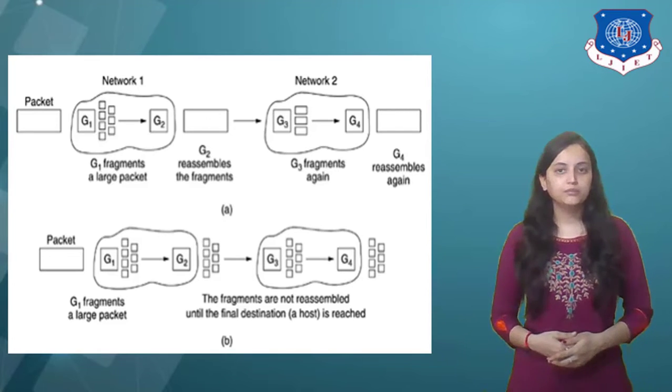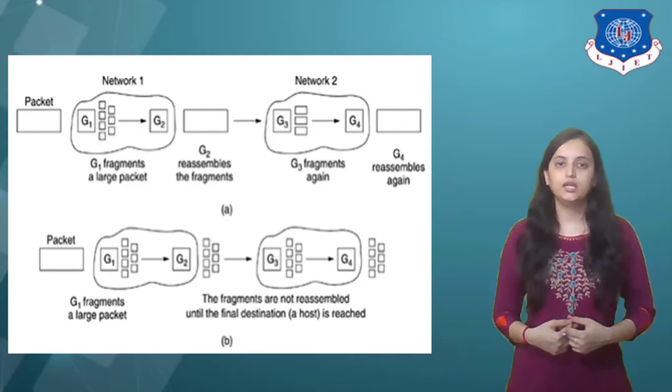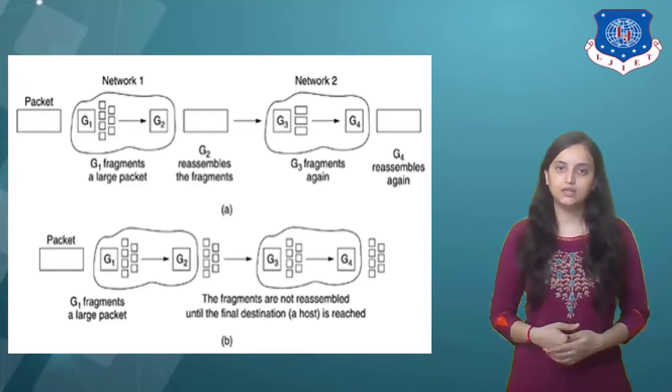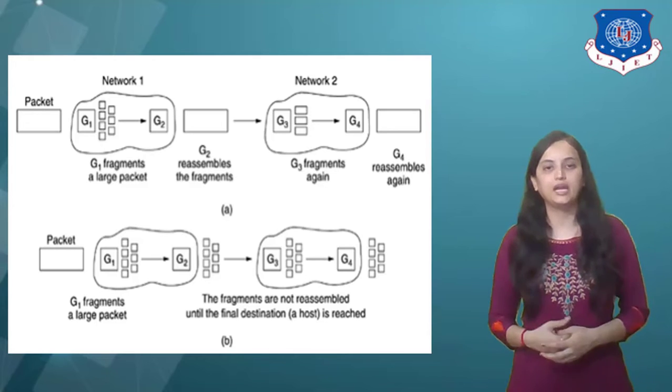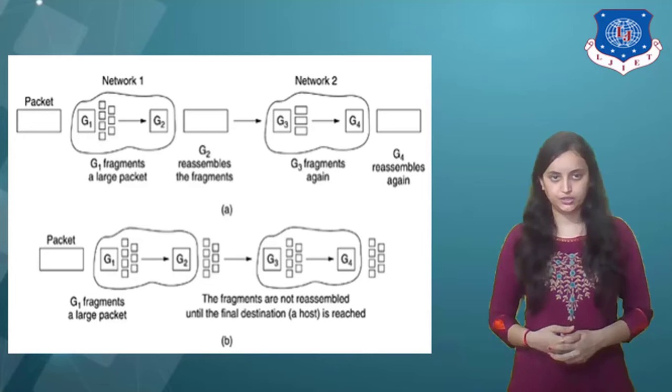A last problem is the overhead required to repetitively reassemble and then refragment a large packet passing through a series of small packet networks. So ATM requires transparent fragmentation.